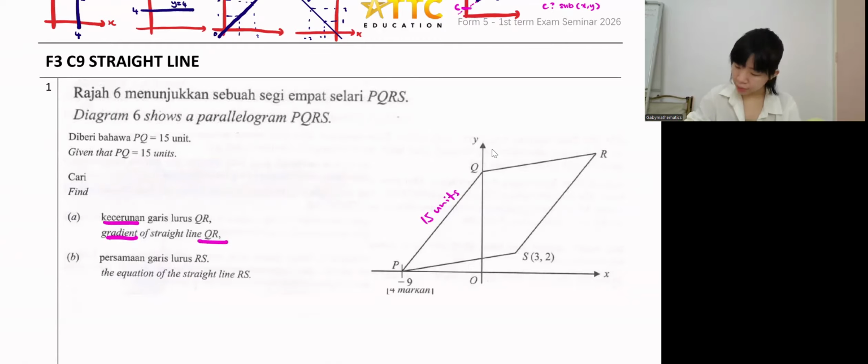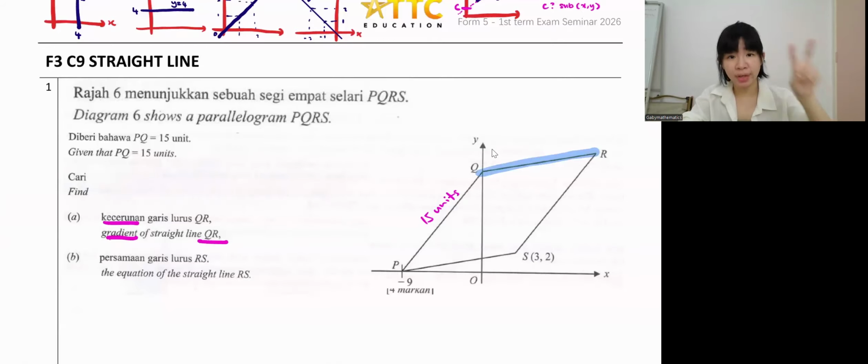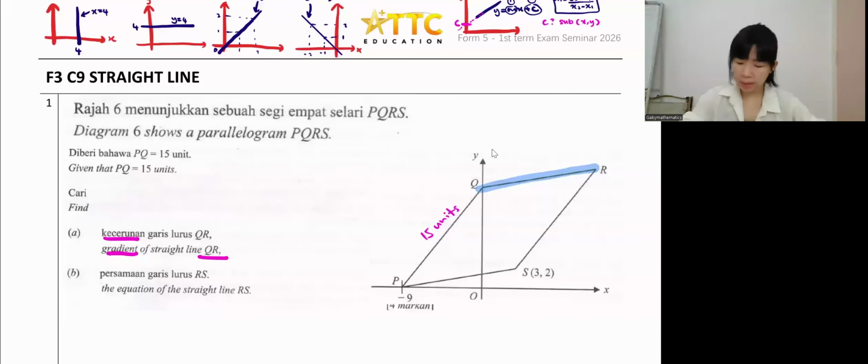So this is a probability. This is a parallelogram. PQ is 15 units. So this line PQ is 15 units. For A, we need to find the gradient, kecerunan, of QR. See where is QR? QR is here. Whenever you want to find a gradient, you need two coordinates. Look at QR. Do we have two coordinates? We don't know Q, we don't know R. So based on this line, you can't find it.